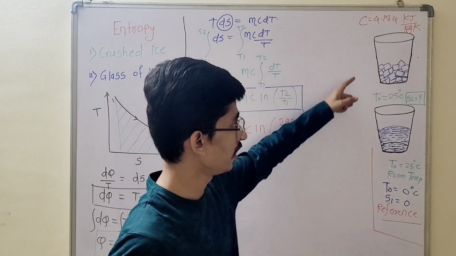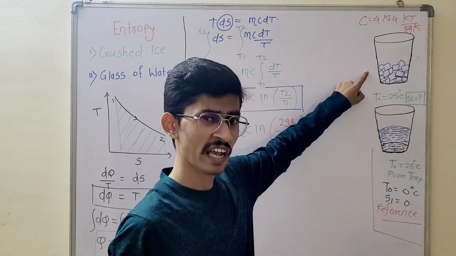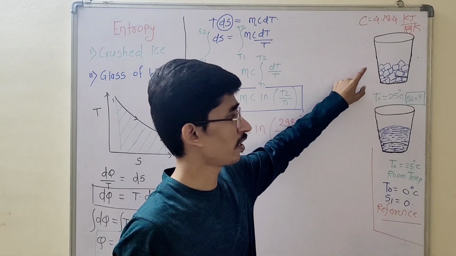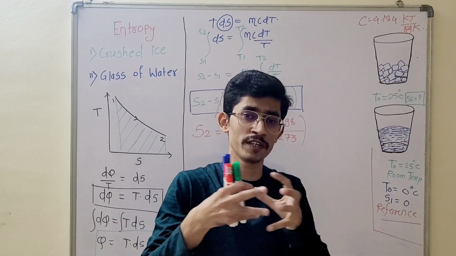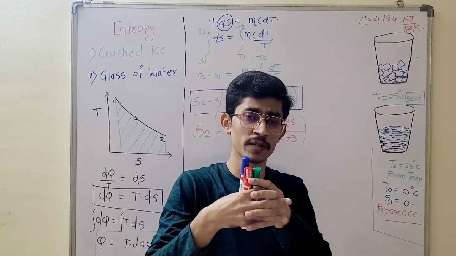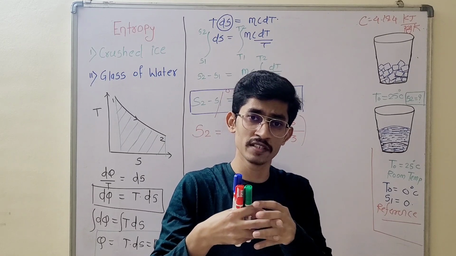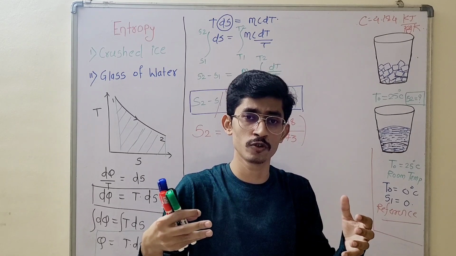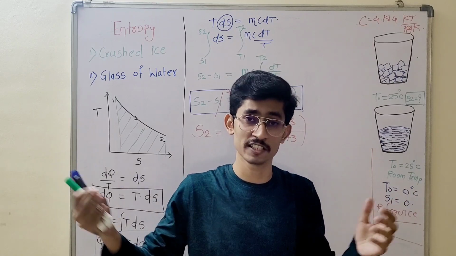You can think of solid ice, crushed solid ice, having very less disorderness, or the randomness of a molecule is very less, because the force of intermolecular attraction, the bonding between the molecules, is very tight. In case of solids, that we know; in liquids, the intermolecular force of attraction is very low as compared to solids, and in gases it is negligible.